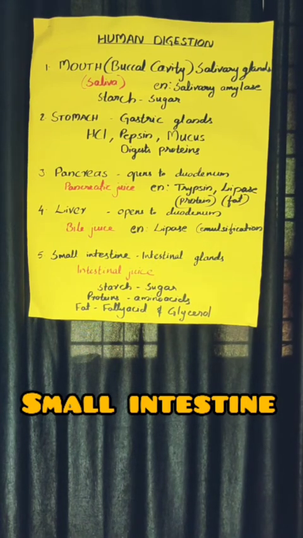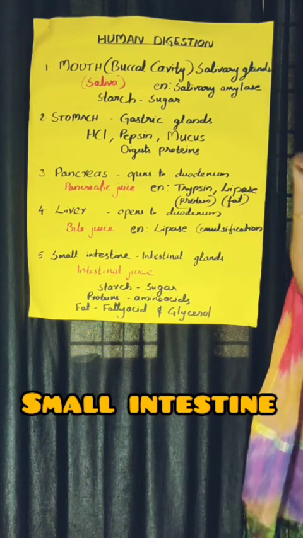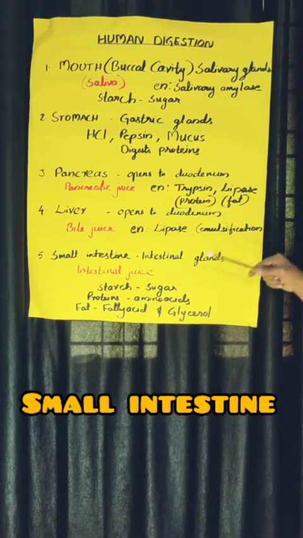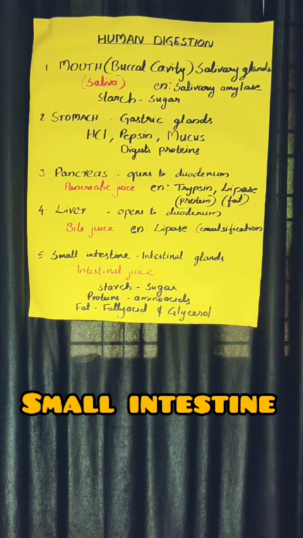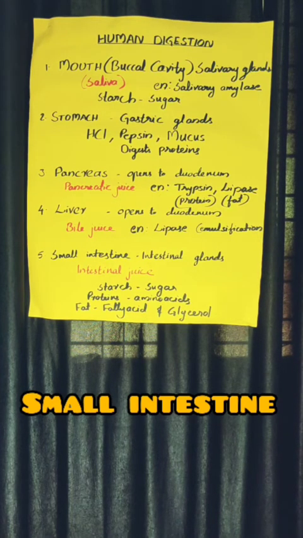So the small intestine completes the digestion. Digestion starts in the mouth and ends in the small intestine. There are different types of enzymes present in the small intestine which complete the digestion of our food items.